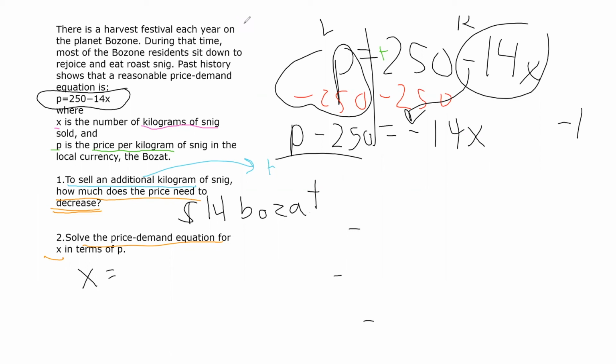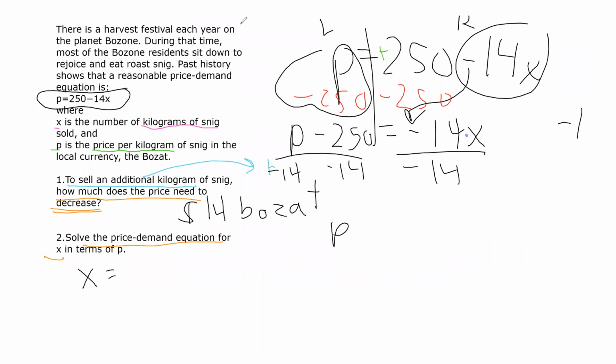Now, I know that there is a multiplication point between the letter and the number, a secret conspiracy multiplication, but it's not a conspiracy. It's actually there. We divide by negative 14. We divide both the P minus 250 by negative 14.